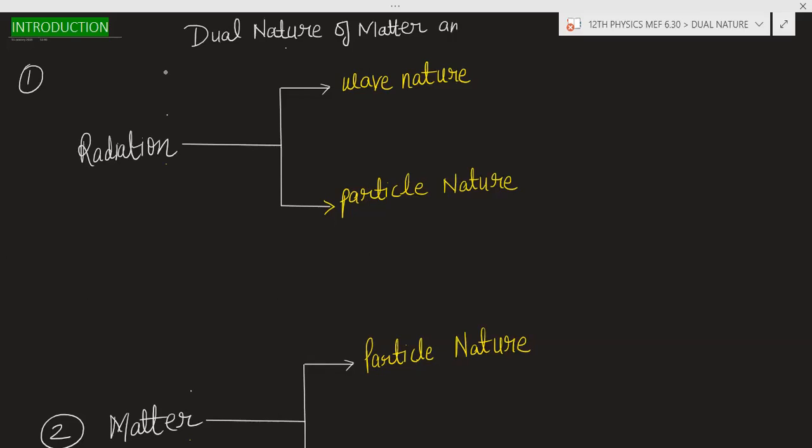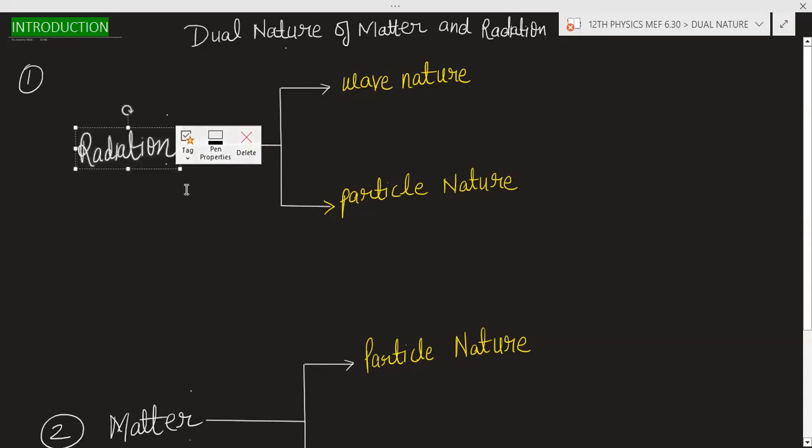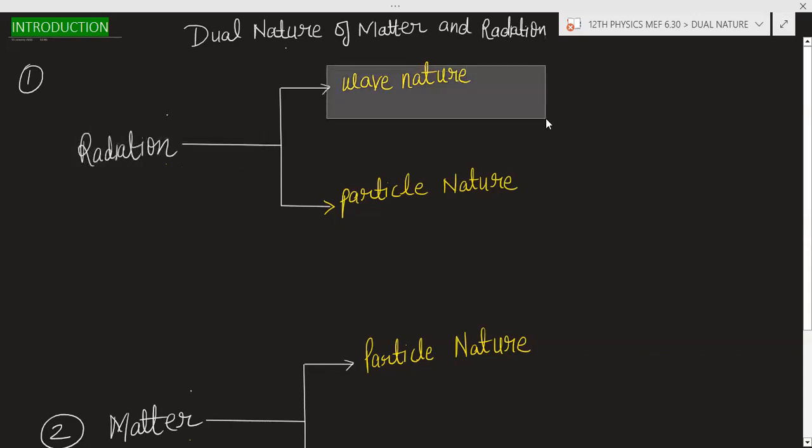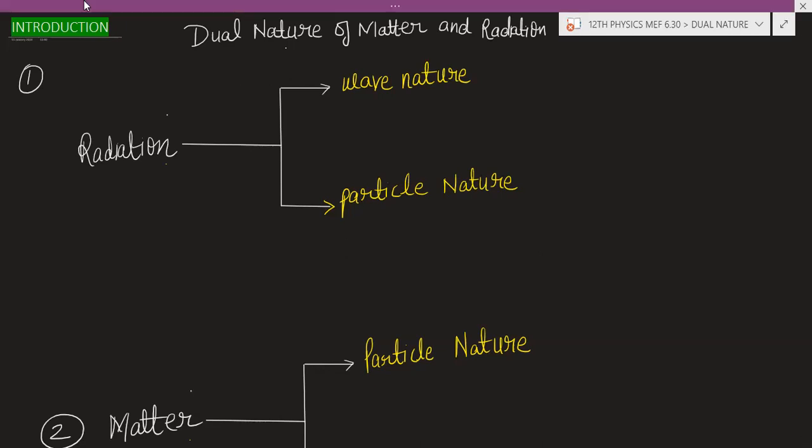and radiation. So what is the meaning of this? The meaning of this is, you can see here, radiation. First of all, I will discuss radiation have wave nature and radiation have the particle nature also. That is why we are saying dual nature of matter and radiation. So what is the meaning of this statement?